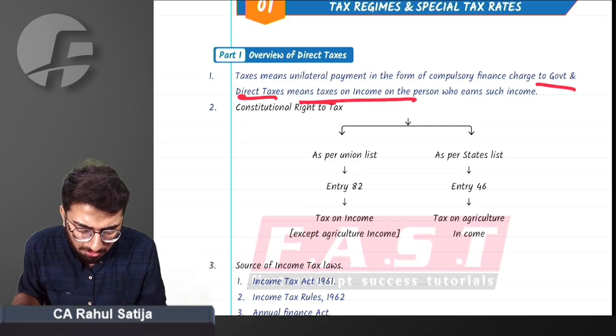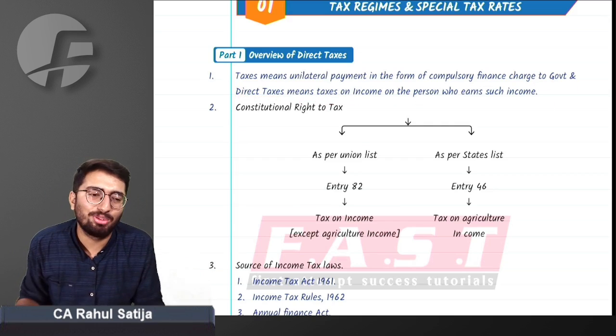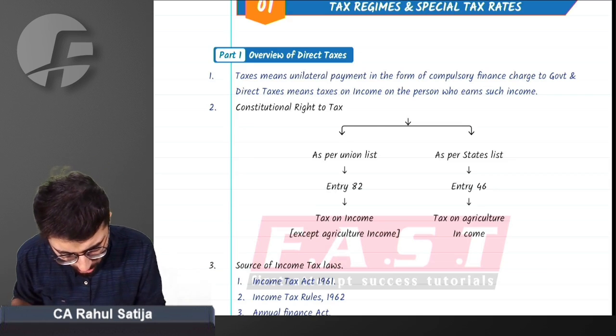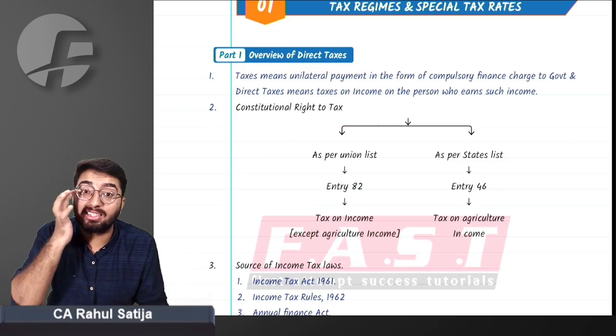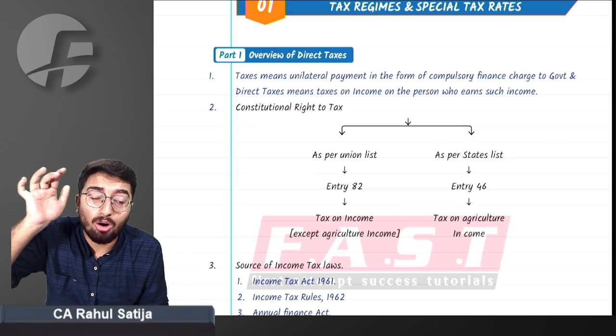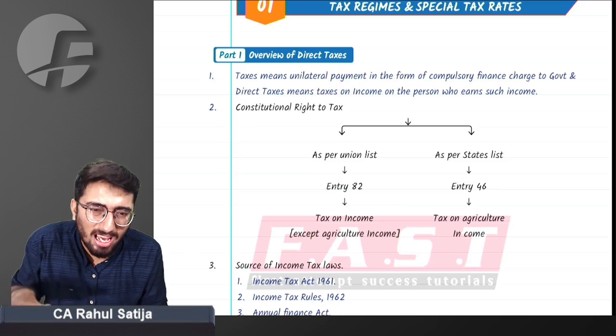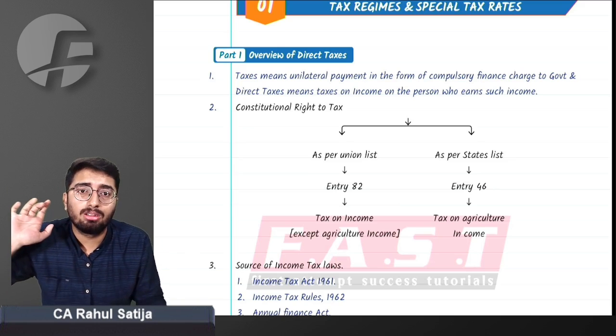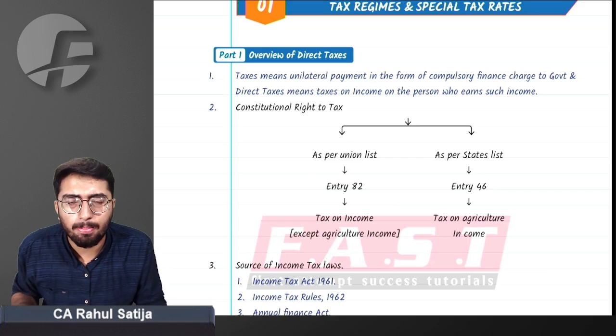And direct tax means taxes on income. Do you need to really study what direct tax means in CFI? No. So, constitutional right to tax. Sir, how, in the constitution, how can the government tax you? Does it have any right to tax? The right answer is the constitution permits the government to tax individuals.